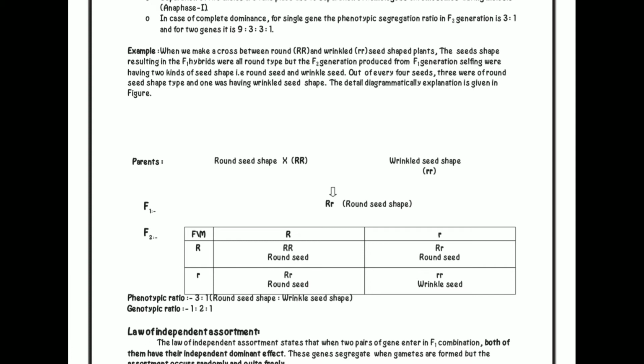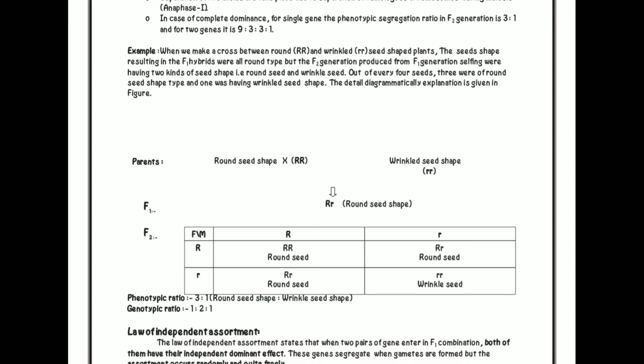The seed shape in the F1 hybrids was all round type, but the F2 generation produced from F1 selfing had two kinds of seed shape, that is round seed and wrinkled seed.